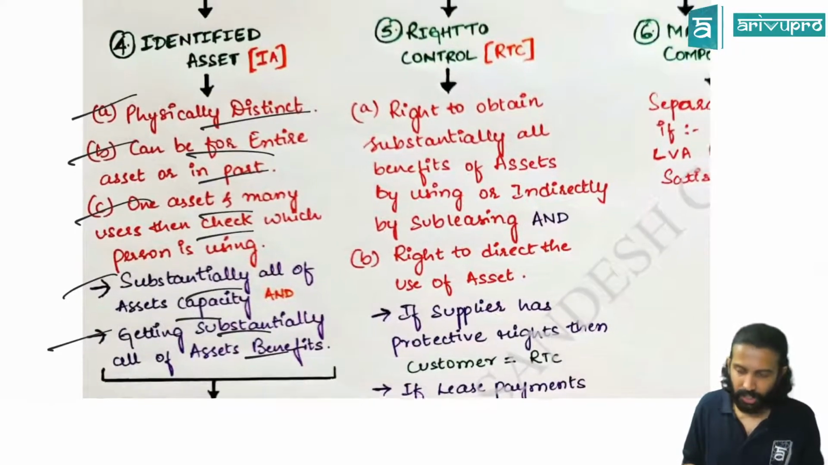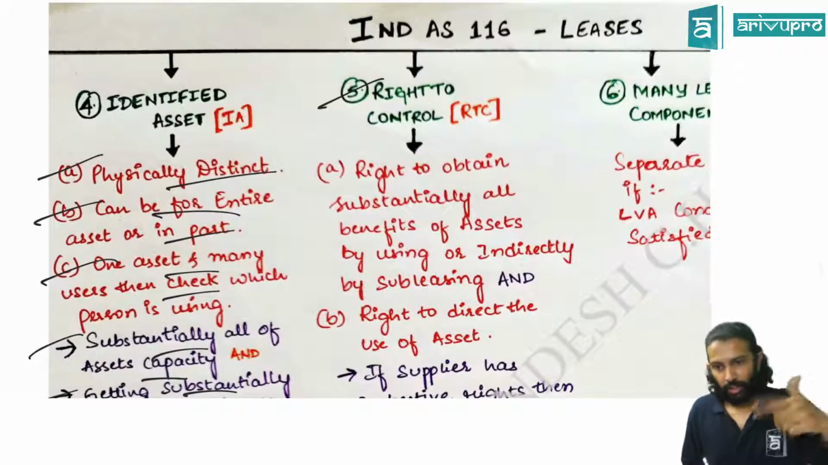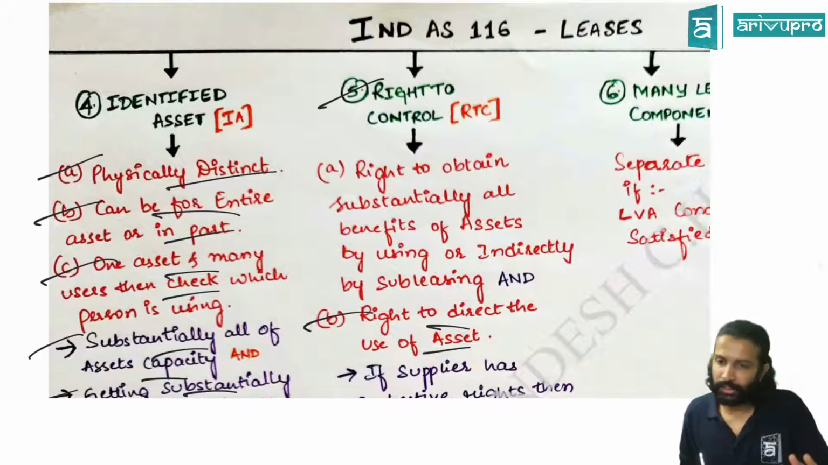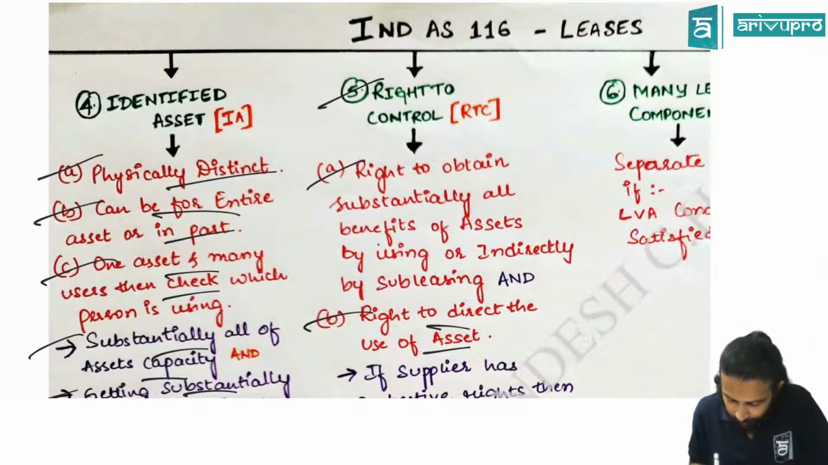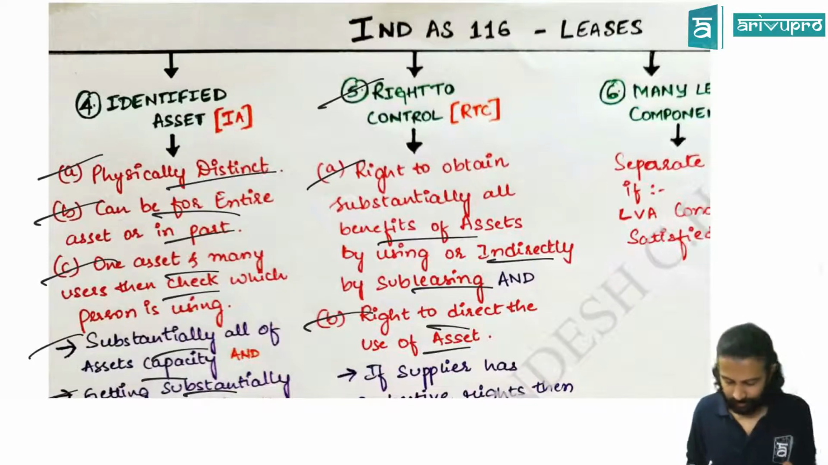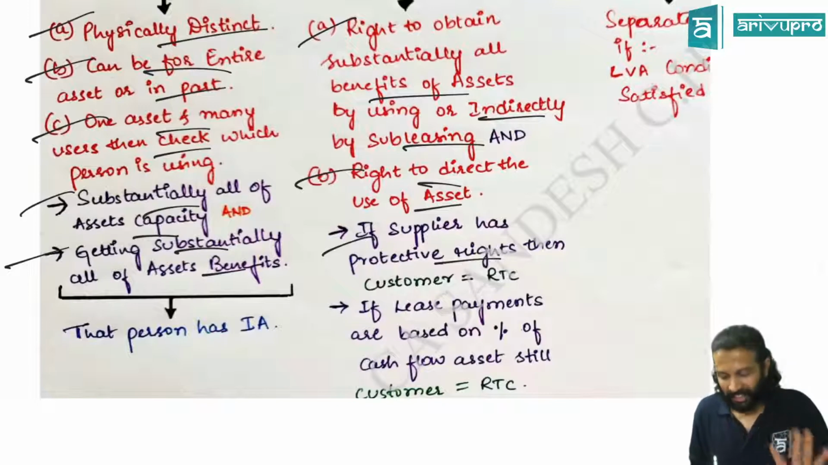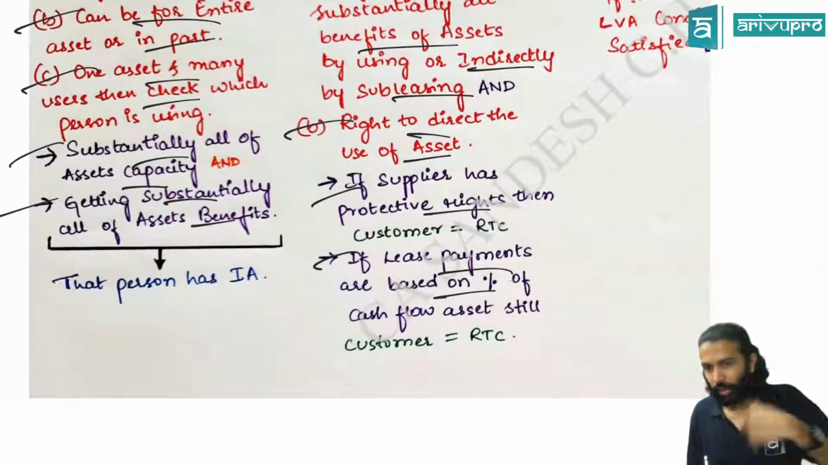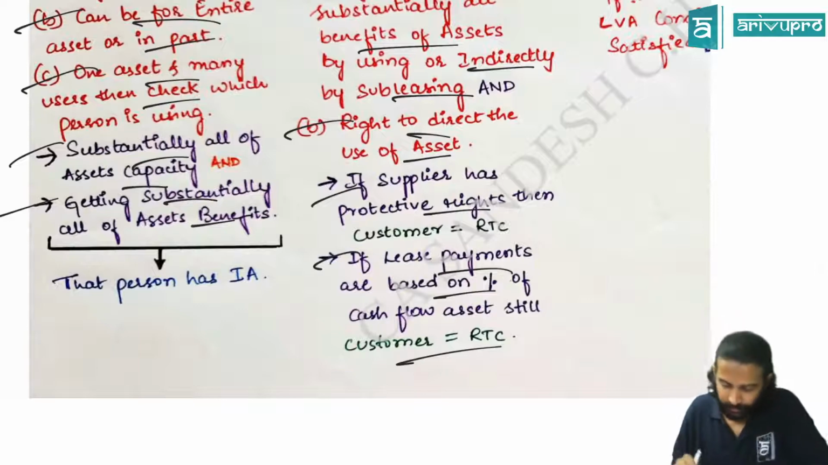Supply arrangement. Then we saw right to control. Right to control means 2 features. Lessee should have the right to direct its use, how and for what purpose it should be utilized, and he should get all the benefits directly by using it or indirectly by subleasing it. If supplier has any protective rights, then customer still has RTC. And if along with lease payments you are giving any percentage of cash flow, still customer has RTC.